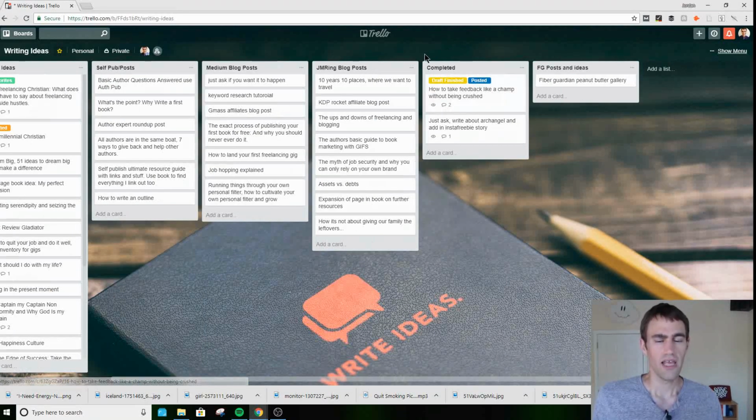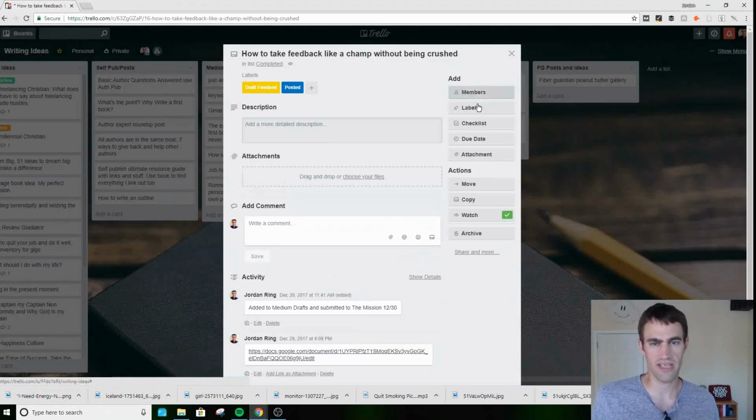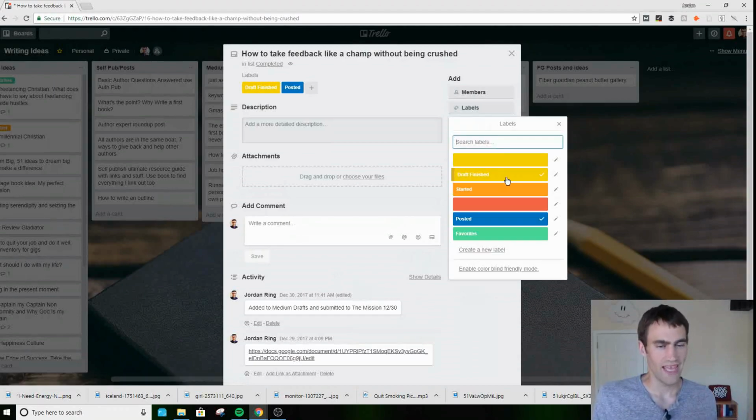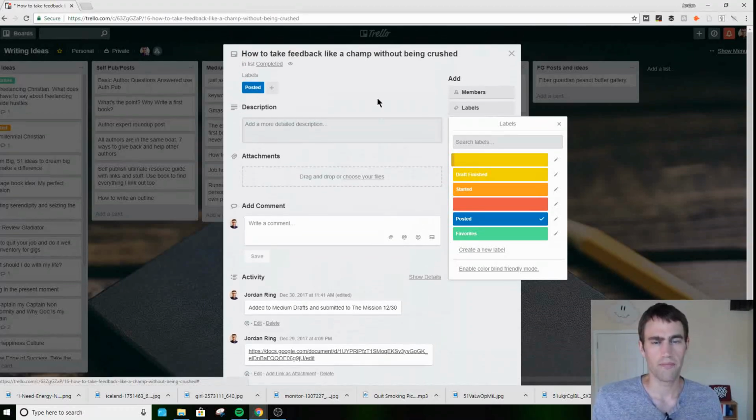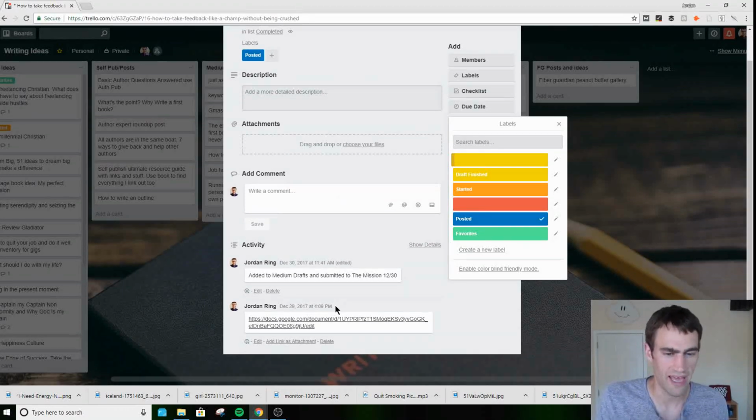And then in here, you want to have a completed list. So any of these that I'm done, I'm going to have a completed, and I have a draft finished and posted. I don't really need the draft finished there anymore. It doesn't matter whether it's there or not. I have a posted label. So say that's posted, and what I'm going to have here is then just a link to that document, a link to where I wrote that post.